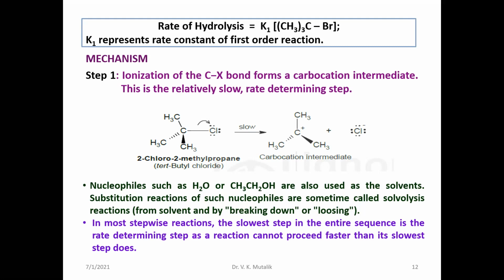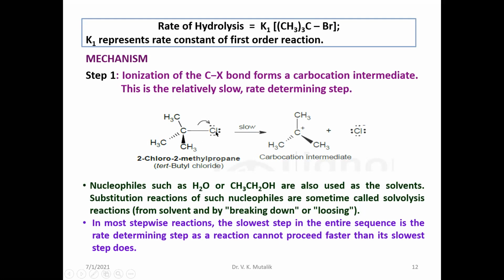Why does it prefer to undergo ionization before attack of the nucleophile? The reason is that halogen is highly electronegative. At the same time, the carbon to halogen bond is substituted by three methyl groups, which largely exert the plus I effect and push their electrons. At the same time, this bond becomes weakened and easily gets ionized.